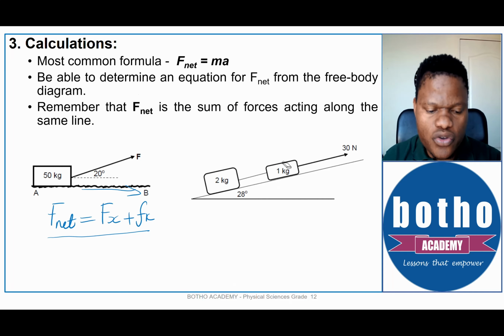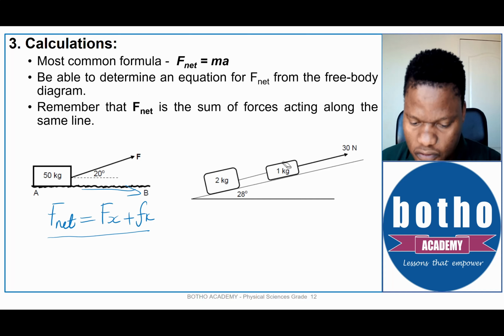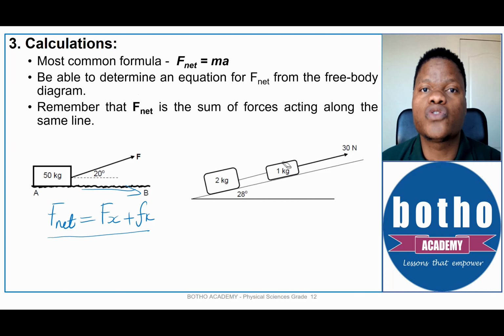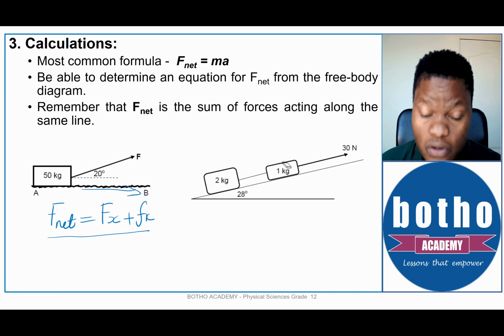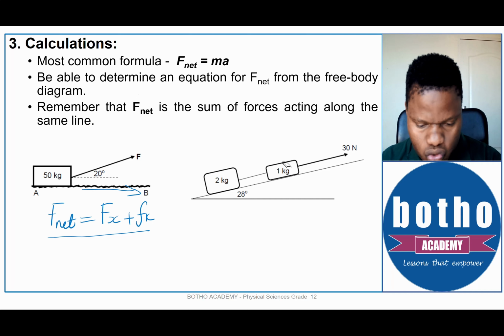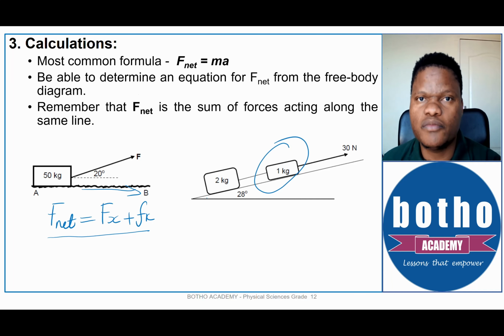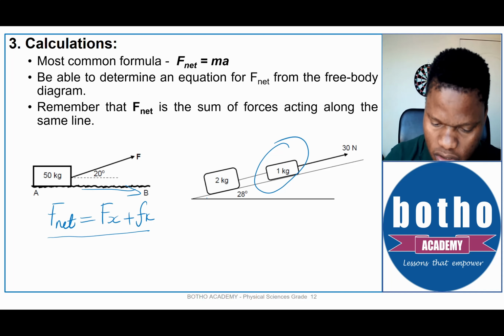Let us say now you need to calculate for two objects which are connected via a string and are both in contact with an inclined surface. Now, which one should we choose? Let's choose the 1 kilogram one, because it has more forces than the 2 kilogram one.